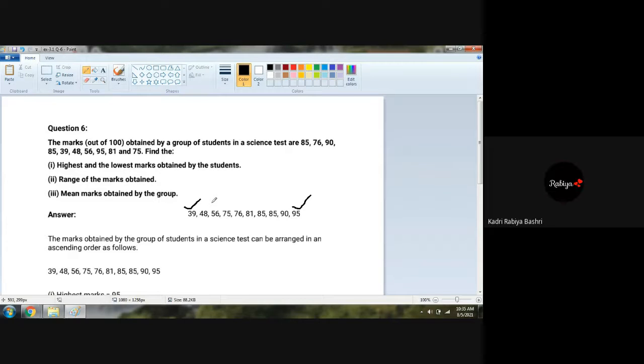No. Range of marks obtained. So range is highest mark minus lowest mark. So highest is 95 and lowest is 39. So you will get 15 minus 9 is 6 and 8 minus 3 is 5. 56 is the range of the given data. Any doubt here?